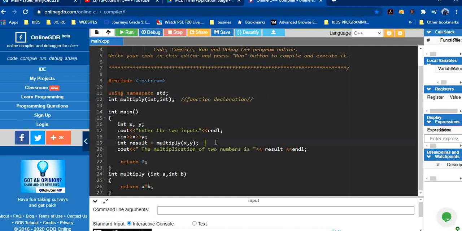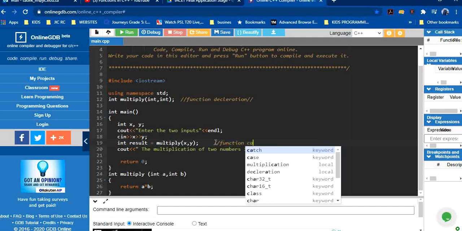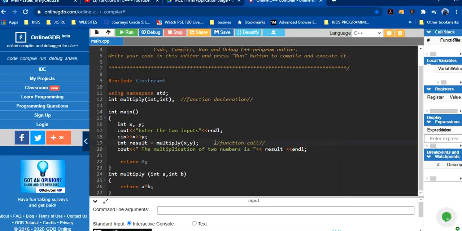Then here we have the function call, and then we have here simply the function definition. So these are the different parts of the function. This is how we use it.